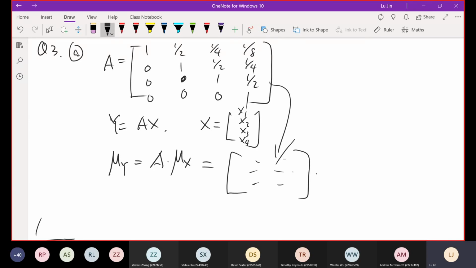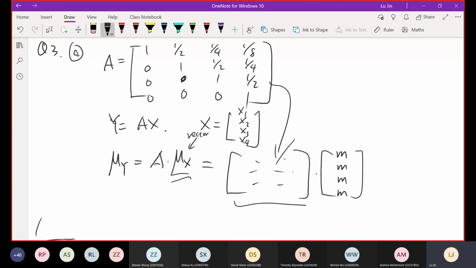So far we don't know its value, but we can assume the mean of the x variables is all, let's say, m. Let's not use mu anymore for this question, because I don't want to cause confusion. It's just a value, right? They're all the same for all four random variables in the vector.